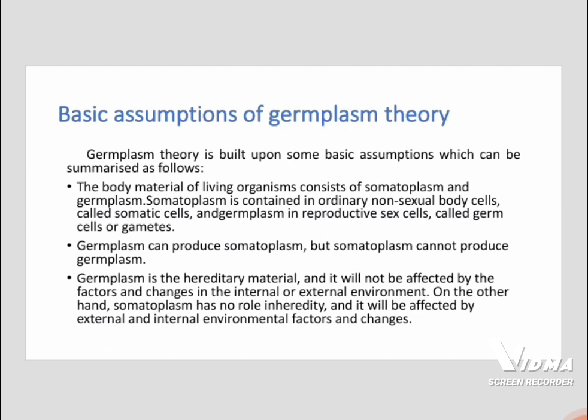Germ cells can produce somatoplasm, but somatoplasm cannot produce germplasm. Germplasm is a hereditary material and it is not affected by factors and changes in the internal or external environment. On the other hand, somatoplasm has no role in heredity and it is affected by external and internal environmental factors and changes.